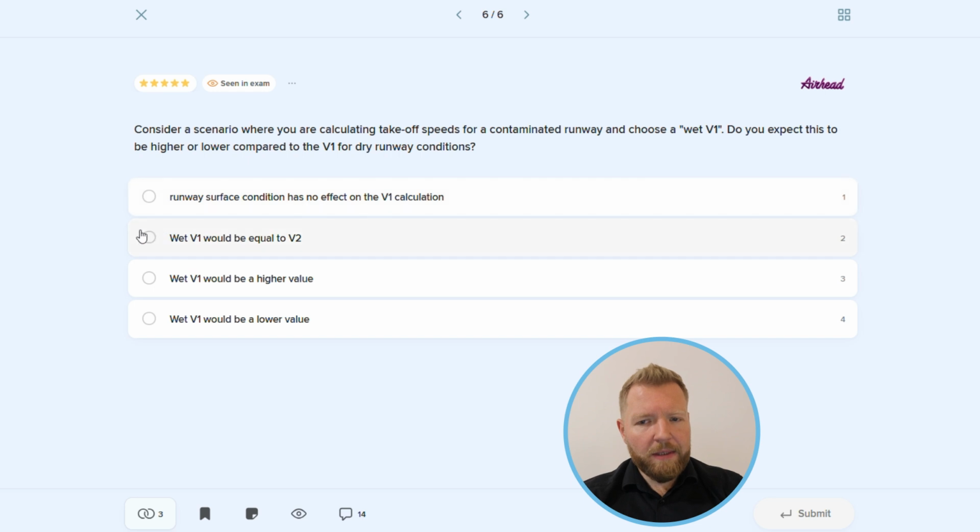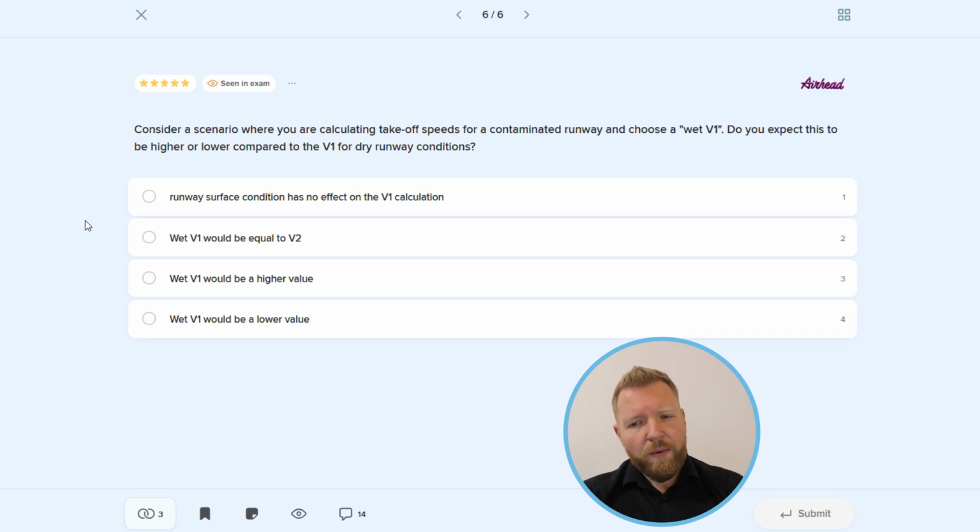V1 is a decision speed, and it means that if a failure takes place at the most critical moment, close to V1, the pilot flying must react at V1 at the latest. And that also means that the actual decision must be made a fraction of a second earlier. Let's consider now the go and the stop situation on a contaminated runway. I think it's quite obvious that in case of a stop before V1, we have to be able to stop the aircraft within the accelerated stop distance available, regardless of conditions.